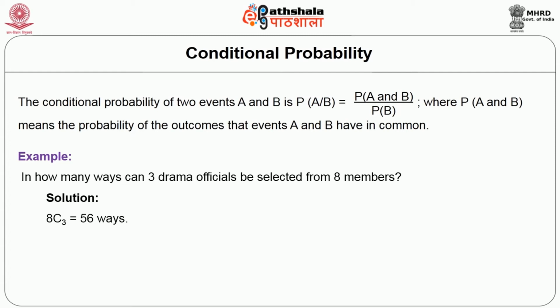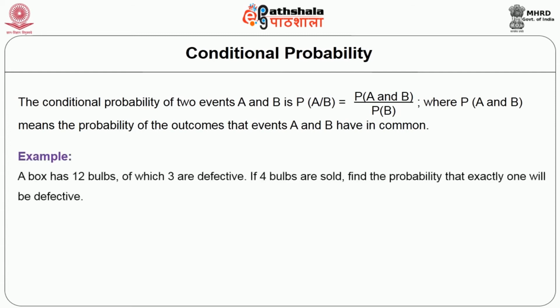You can represent 8 combination 3 is equal to 56 ways; you can find it out in a different way. Okay. So let us move on to the next example.